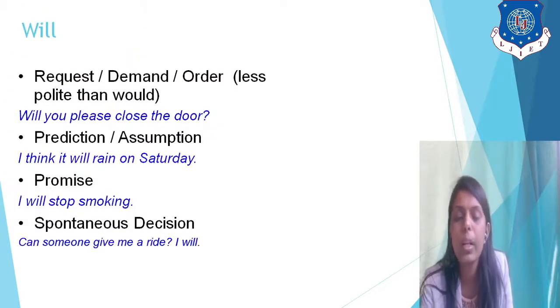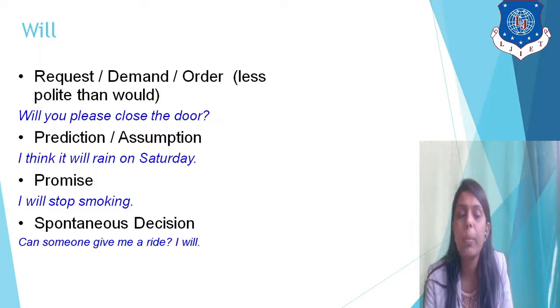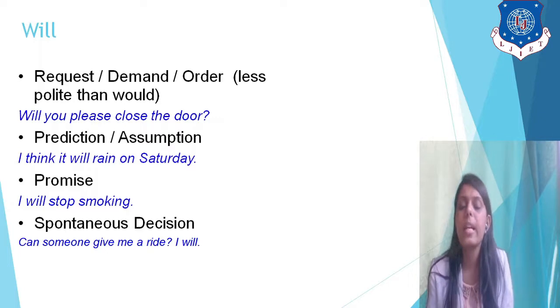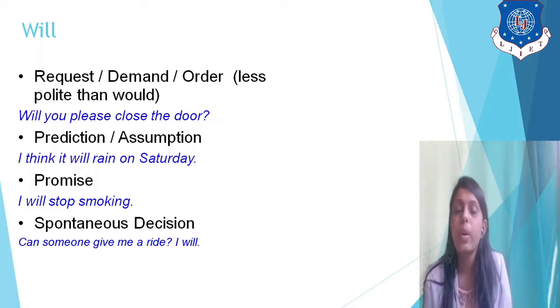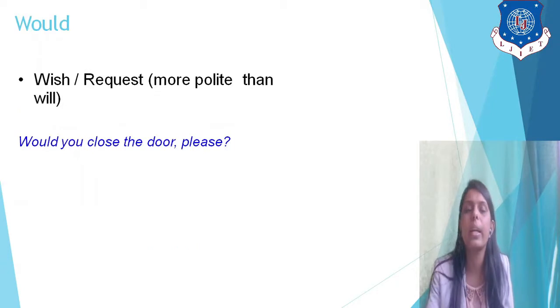Then, what is will utilized for? Will is utilized for request, demand, order. Will you please close the door? Prediction: I think it will rain today. Promise: I will stop smoking. Spontaneous decision: like, can someone give me a ride? I will. So it's a spontaneous thing. Spontaneously say, yes, I will give you a ride. Promises like, I will not do this thing. Predictions like, I think it will rain on Sunday. So for this, will is utilized.